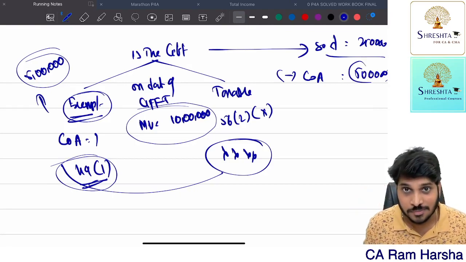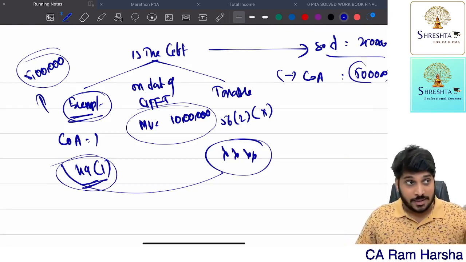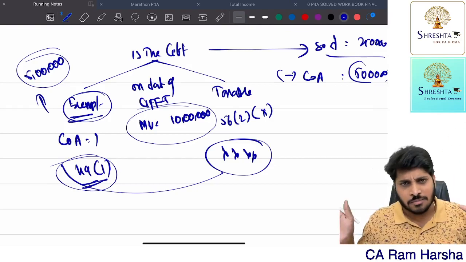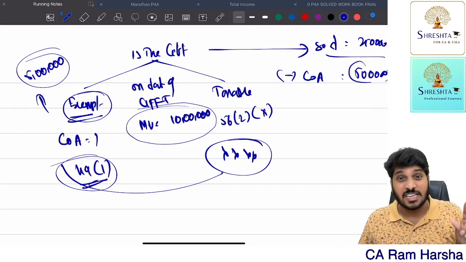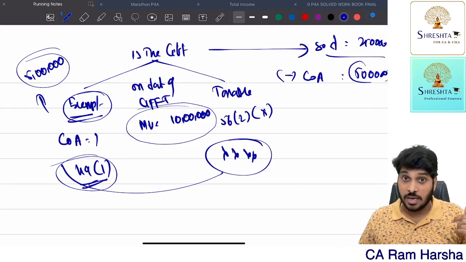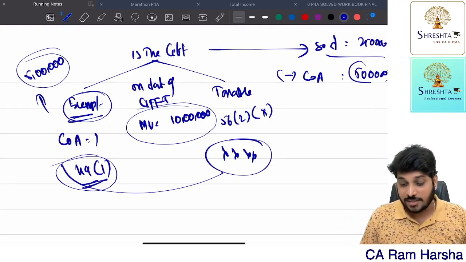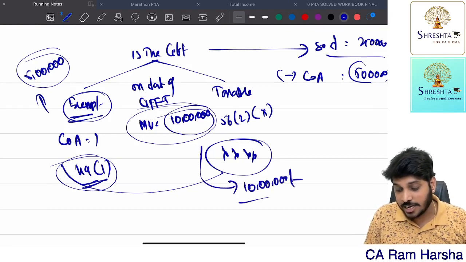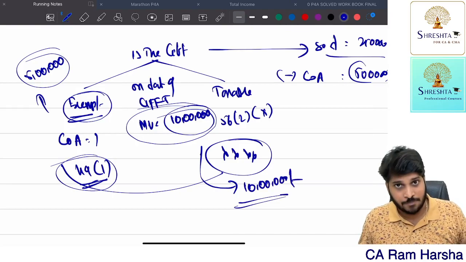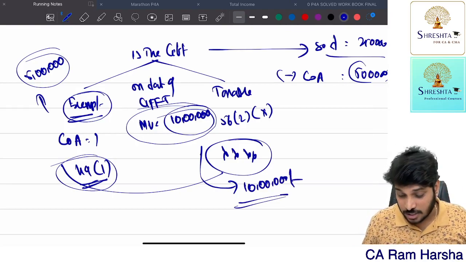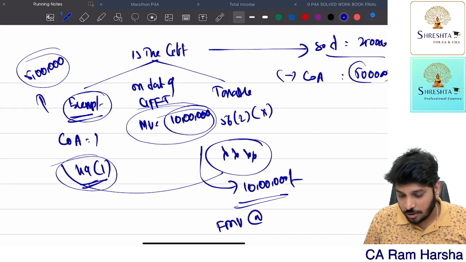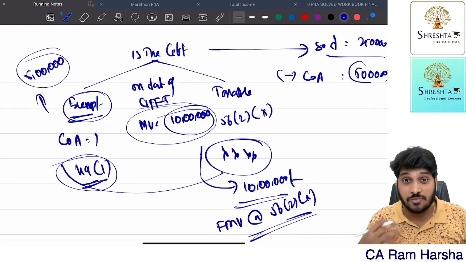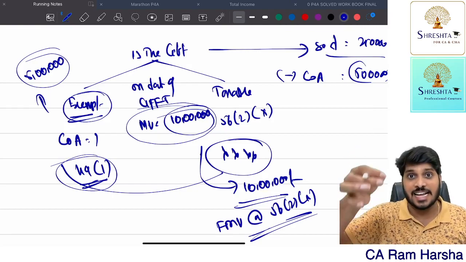Are you clear? Suppose when I received a gift, some 3 years, 4 years back, on the occasion of something, but it is not exempt. Not from a relative, not on the occasion of marriage, not an exempted source, a taxable source. Now at that time when I received the gift, the entire market value is taxed under income from other sources because it is exceeding 50,000 rupees. Now, what is the cost of acquisition? The fair market value at the time of 56 subsection 2 clause 10 taxation, whatever market value is there at the time of gift taxation, that market value will be treated as cost of acquisition.